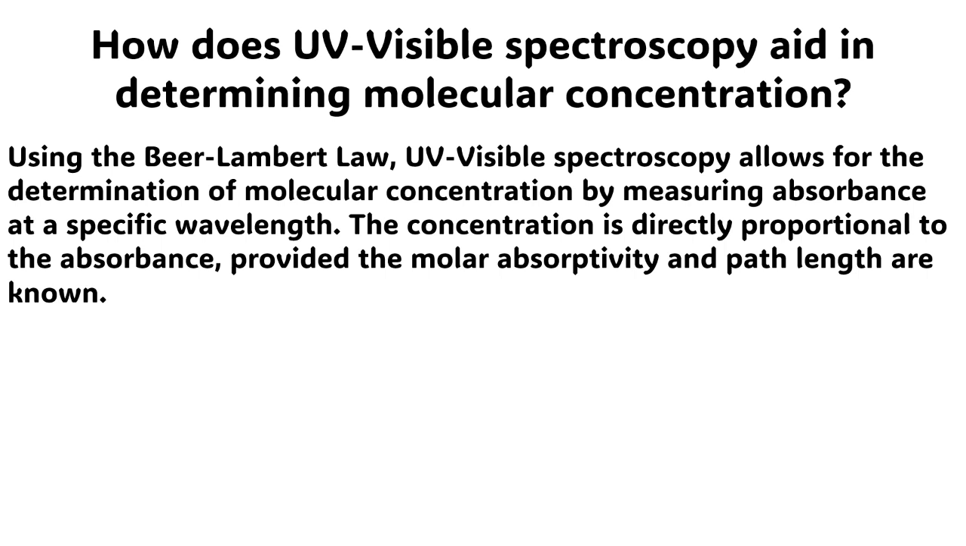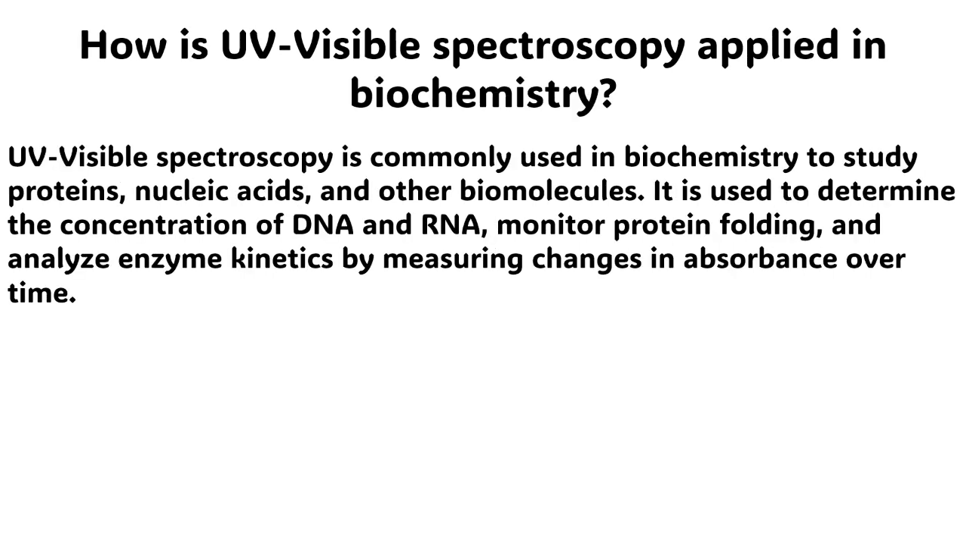The next question is, how does ultraviolet and visible spectroscopy aid in determining molecular concentration? The answer to this question is very simple. Using the Beer-Lambert law, ultraviolet and visible spectroscopy allows for the determination of molecular concentration by measuring absorbance at a specific wavelength. The concentration is directly proportional to the absorbance, provided the molar absorptivity and path length are known.